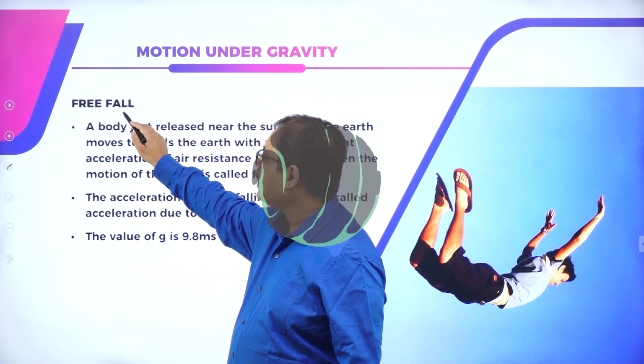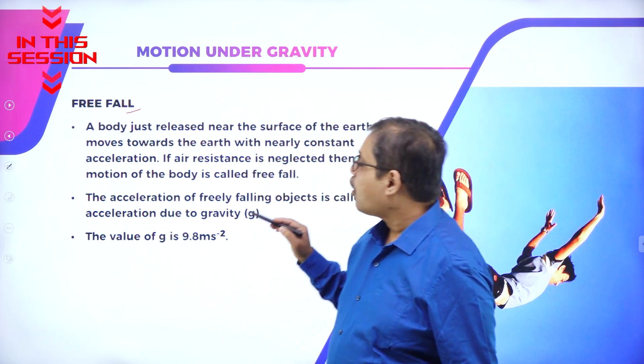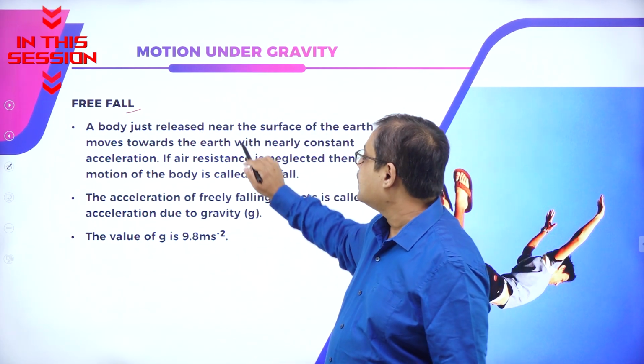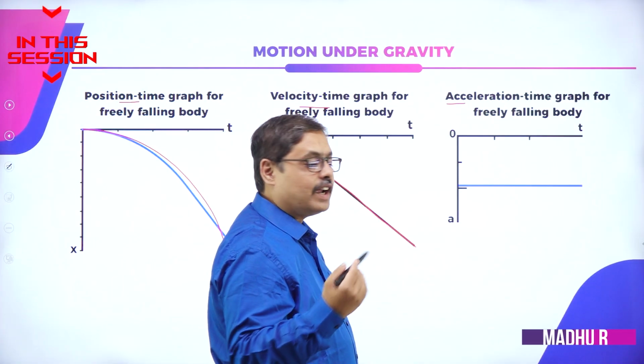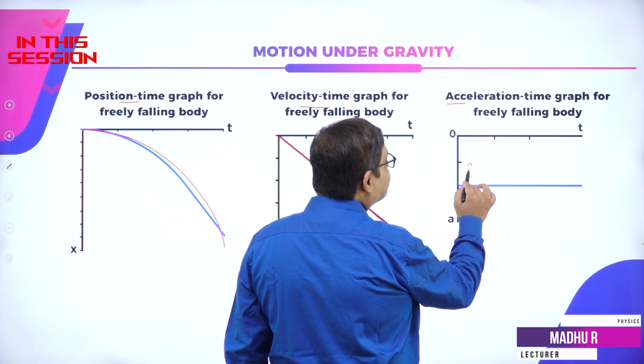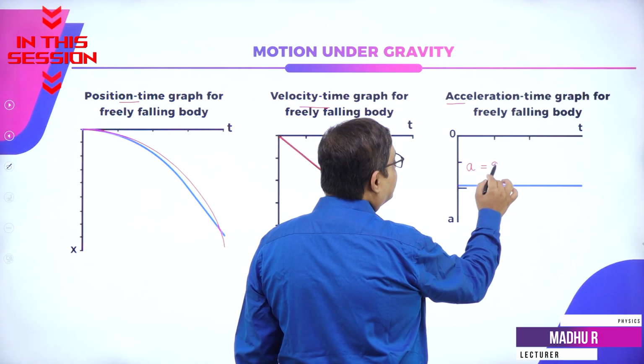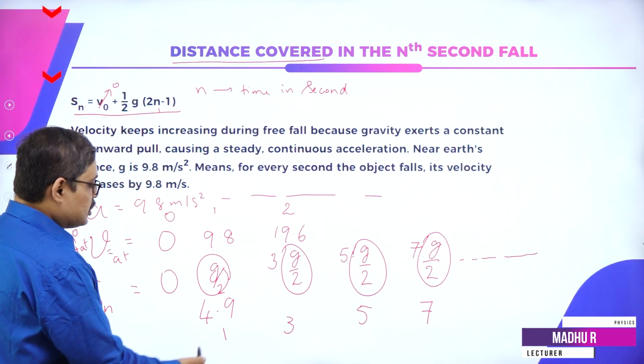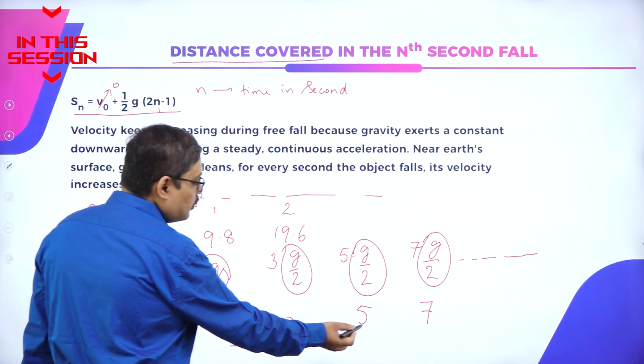Free fall of a body can be defined as a body which is just released. What happens to the acceleration? We had told you that the acceleration remains constant at 9.8, is in the ratio of 1:3:5:7.